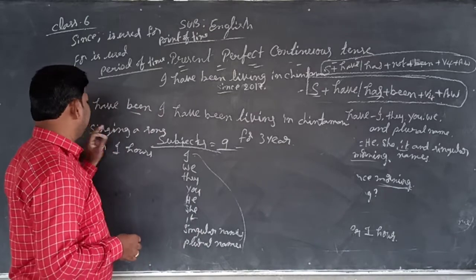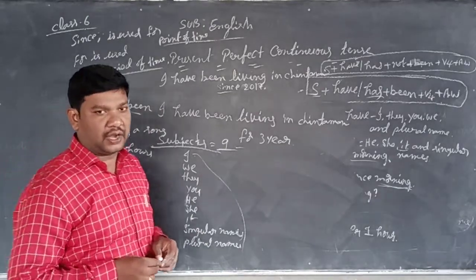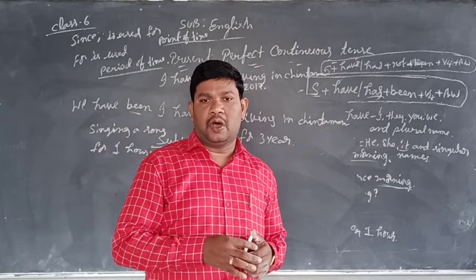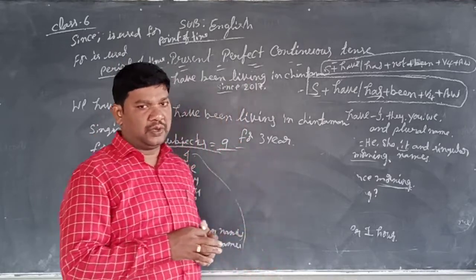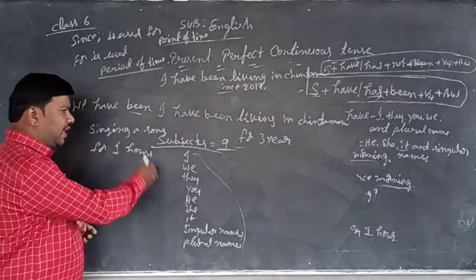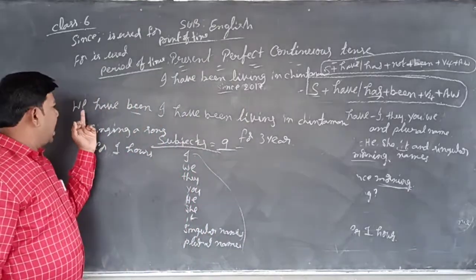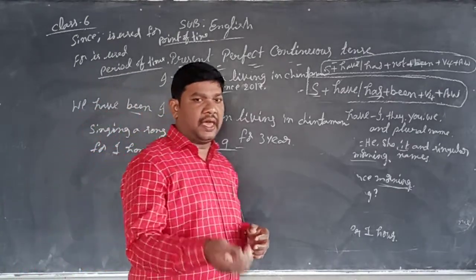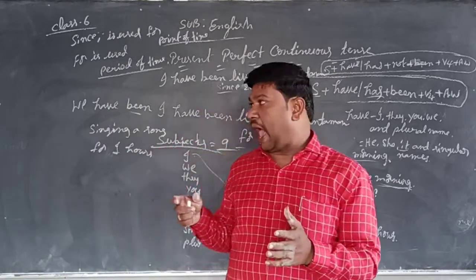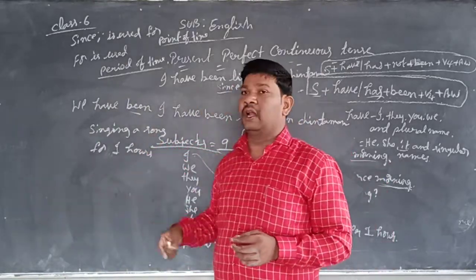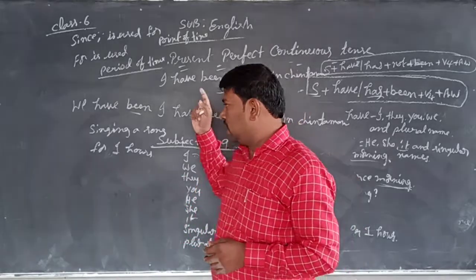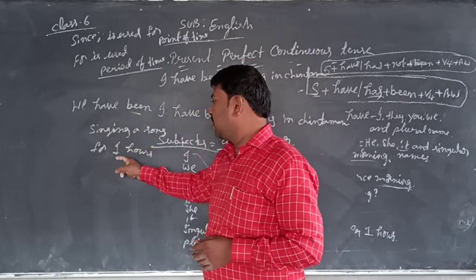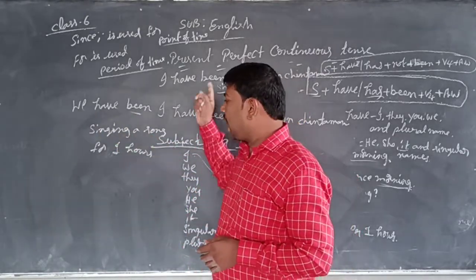So we have been singing. Just take the verb beforehand. There are V1, V2, V3, but you take the fourth form, V4. Verb V4 means the ing form you should take and make variation sentences. So for example, I wrote here, we have been singing a song for 1 hour. Then make a negative sentence. We haven't been singing a song for 1 hour. And also an interrogative sentence, a question, for confirmation. Have we been singing a song for 1 hour? WH question: what have you been singing?